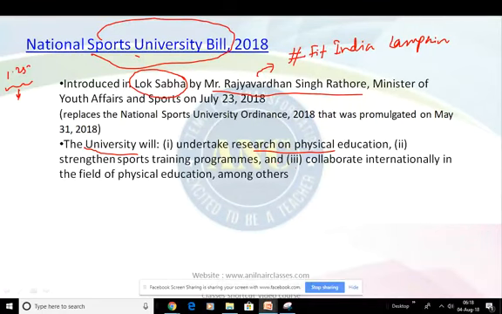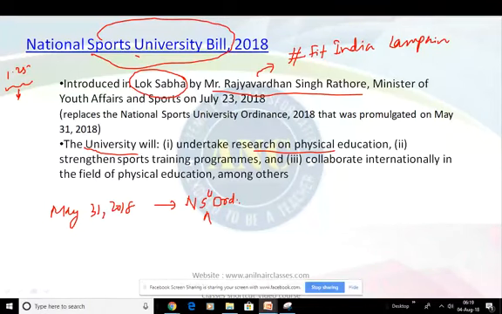On May 31st, 2018, another instrument was introduced, the National Sports Ordinance, also called the National Sports University Ordinance, right?